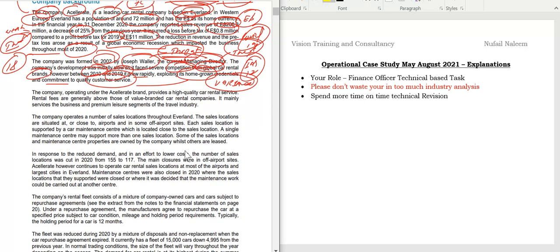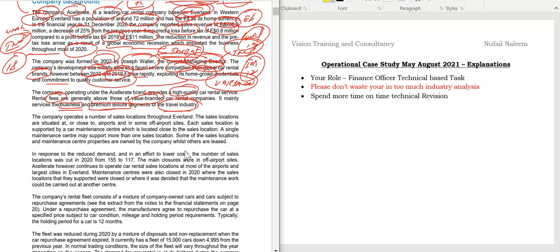Now, students, coming down, the company operating under the Accelerate brand provides a high quality car rental service. Rental fees are generally above the value branded car rental companies. It is mainly because of the business and premium leisure segments of the travel industry. So students, one segment is the business segment, because the corporate segment may pay a good amount, and the premium leisure segment, so the tourists who come and the local people who want to go on a leisure visit can generally use this.